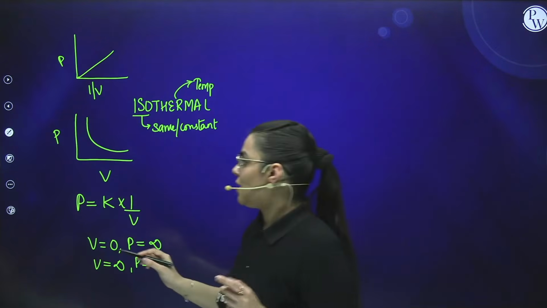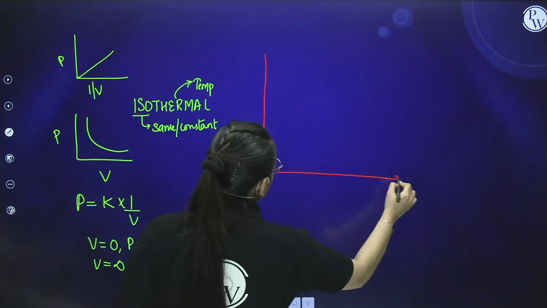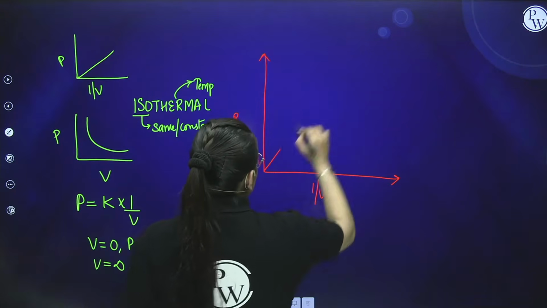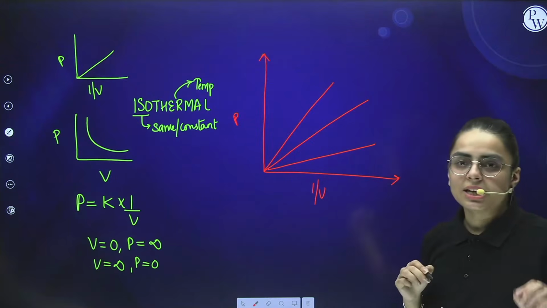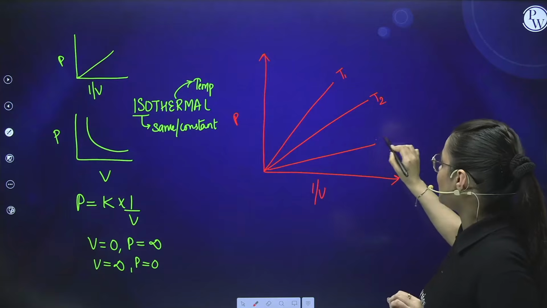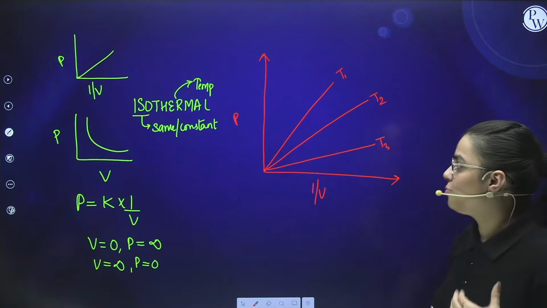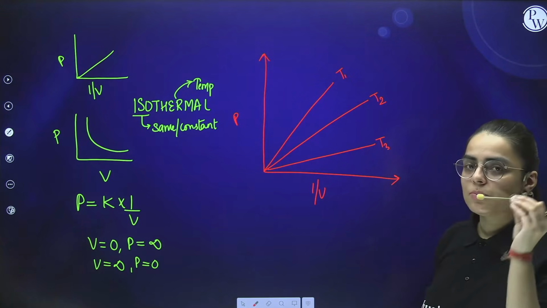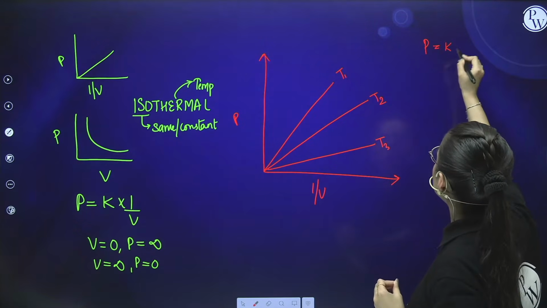Now students, if I ask you one more question over here, I have a graph between pressure and 1 by V, and these are my lines at particular temperatures. This is the line I obtained when temperature is T1, this is the line obtained at T2, and this is the line obtained at T3. Now kindly tell me which of the following has more temperature. You will say, ma'am, it is quite simple. How is it quite simple? We know that pressure is equal to K into 1 by V.